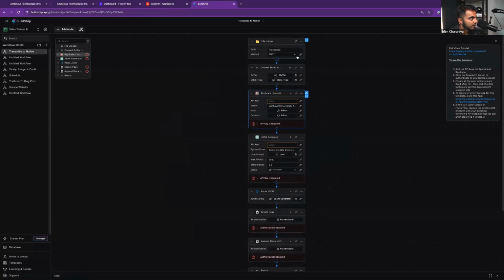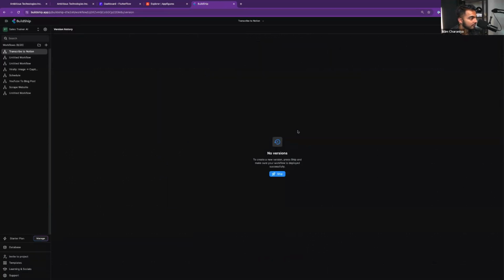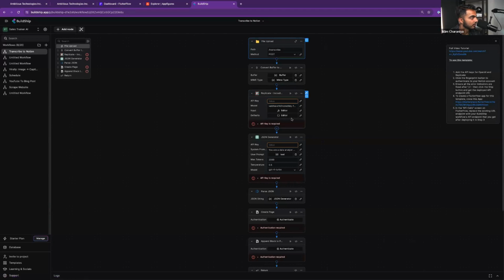Okay. So if I wanted to test this, well, currently it won't let me test it because I haven't shipped it. So let me ship it first. Okay, it won't let me ship because I don't have these keys. I'm just curious. I've never used the file upload, but it says basic trigger that handles file upload. Okay, the trigger accepts only one file.